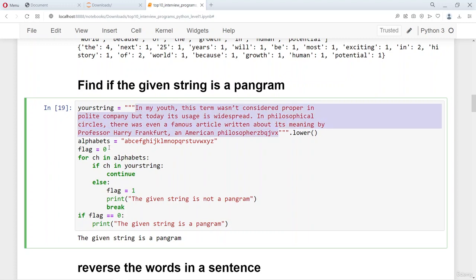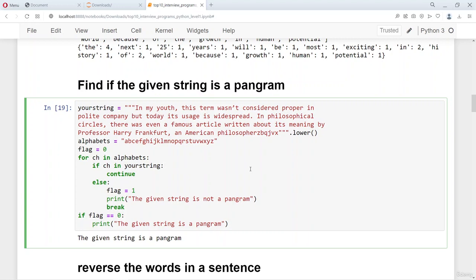if the flag still remains 0, what it means is it has considered all the alphabets of this alphabet string and they are present in the given string, and therefore the flag has not been set to 1 and remains 0. We say that it's a pangram. So this is an interesting program to check if all the alphabets are present in the given string.